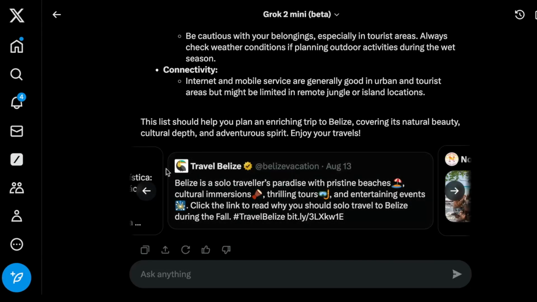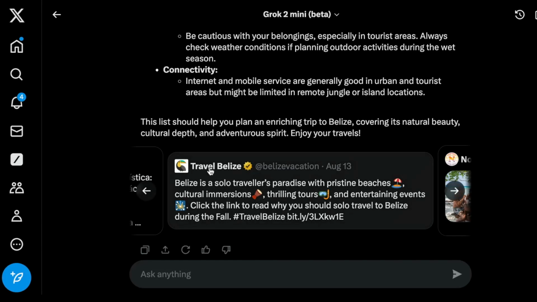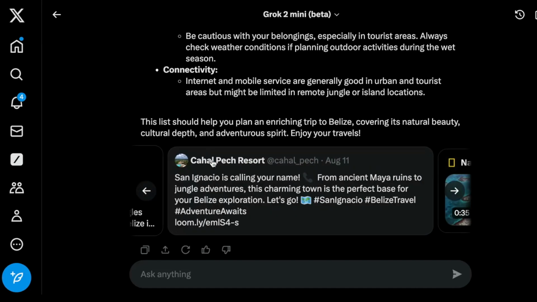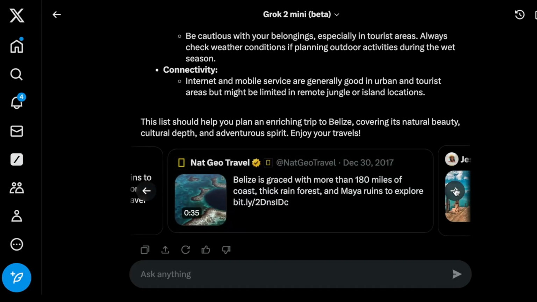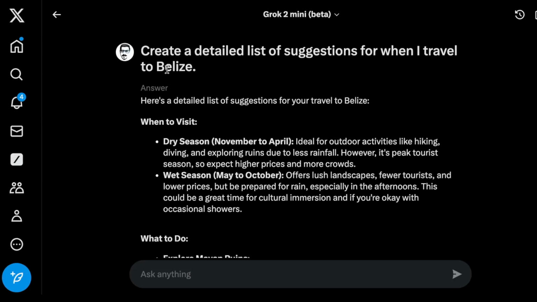So I think this is the power of having something like this integrated into a platform like X. And I'm seeing here Travel Belize, which is an official account that has a lot of information about traveling to Belize. So this account will be interesting if you are interested in traveling to Belize at some point. They have a lot of really cool information. And again, they have posts from individual people like resorts, places, Nat Geo here. This is really interesting. I mean, this is the power, I think, of having something like this integrated into X. And that's why it's really exciting.